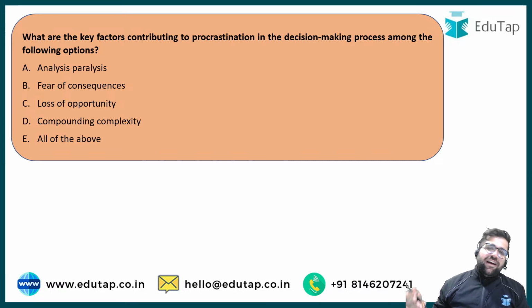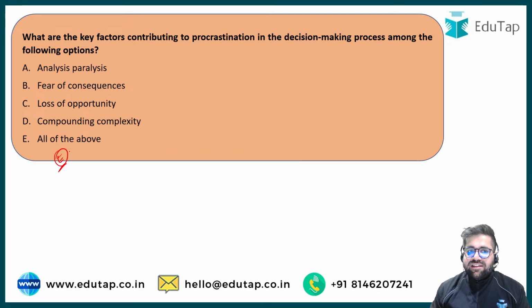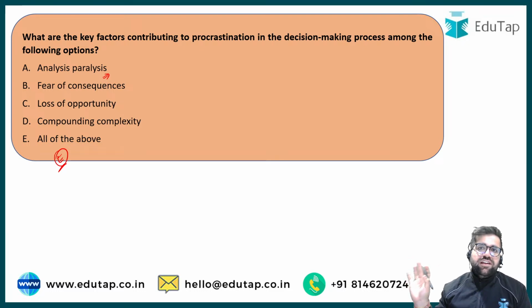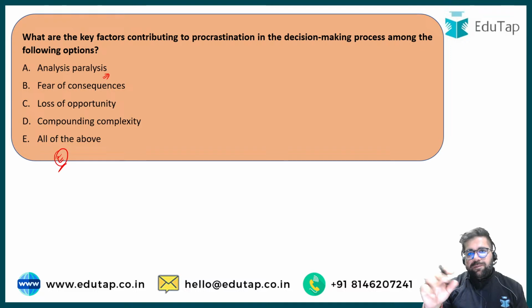So what are the key factors contributing to procrastination? Definitely all of the above is the right answer. Why? Let's try to understand it. Analysis paralysis means that you are not making the final decision and you are just doing analysis, analysis, analysis. You are just not able to reach the final destination. It's like you are in the midway of the path. You are not able to understand what the final destination is, and you are just revolving around that circle, saying I will come to the main objective, but allow me to do more and more analysis.